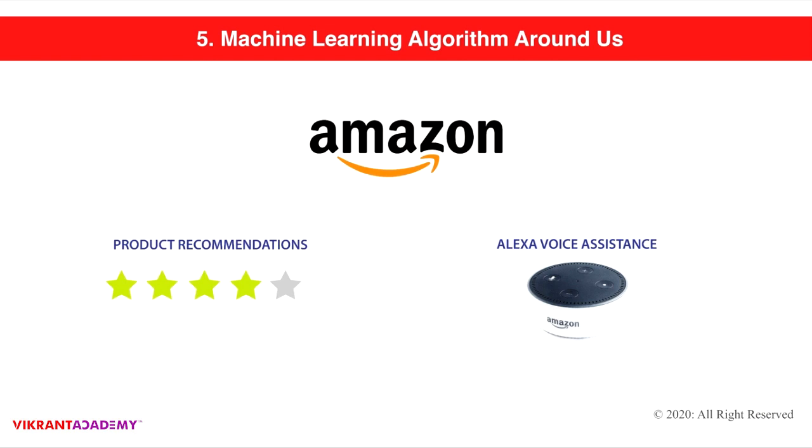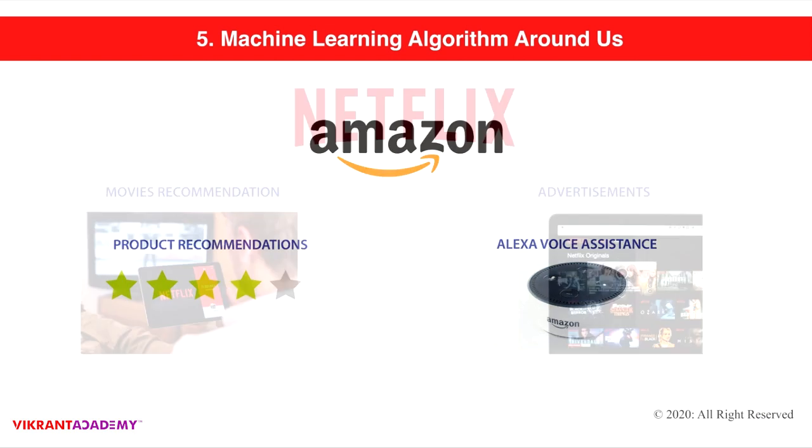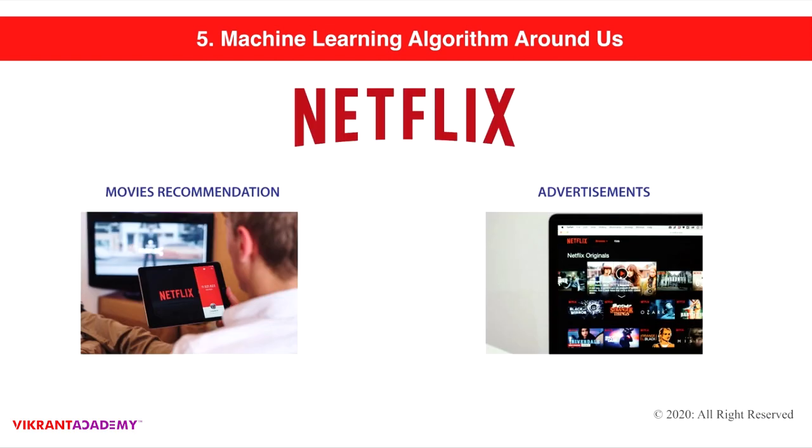When you say something to Alexa, let's say, "Hi Alexa," and it responds back, it is actually a machine learning model. A certain amount of training data has been fed to the machines, and based on that, it makes predictions about what you might like to search or what you might like to play through the internet. Another one is Netflix.